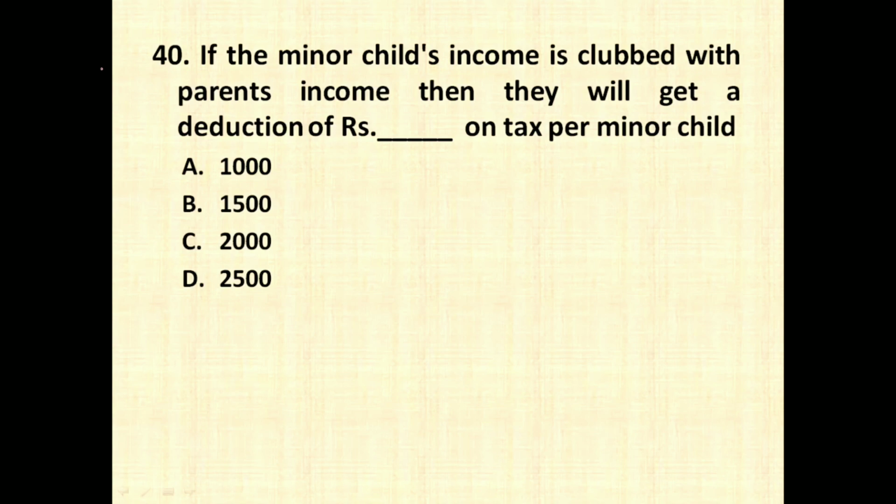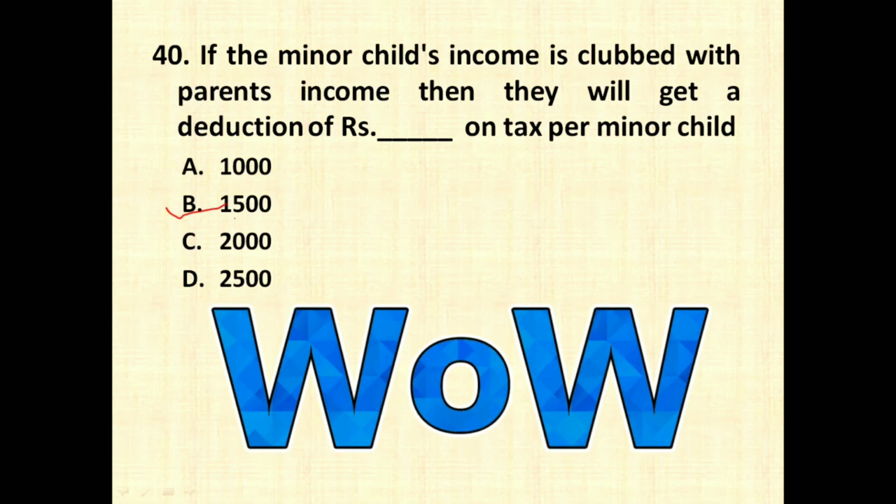So friends, the last question for today's session. If the minor child's income is clubbed with parents' income, then they will get a deduction of rupees dash on tax per minor child. Why is the income of the minor child clubbed with the parents' income? As a minor child cannot file income tax, his or her income is going to be clubbed with the income of the parent whose income is higher, right friends? Whenever such a thing happens, the parents are going to get an extra deduction in tax of rupees 1,500. So you have to remember it is 1,500 per minor child.